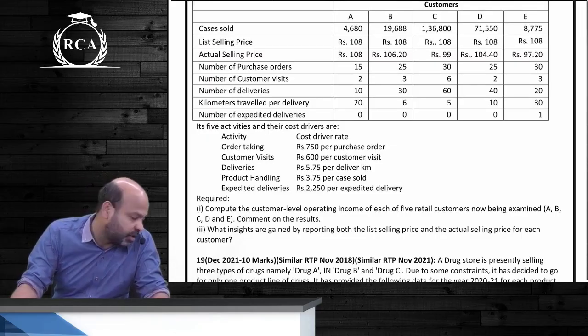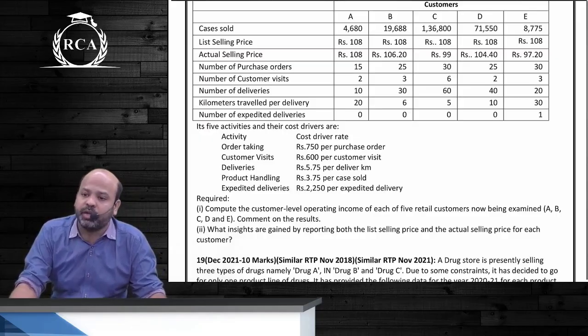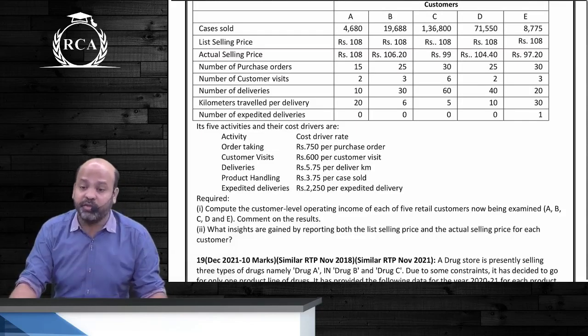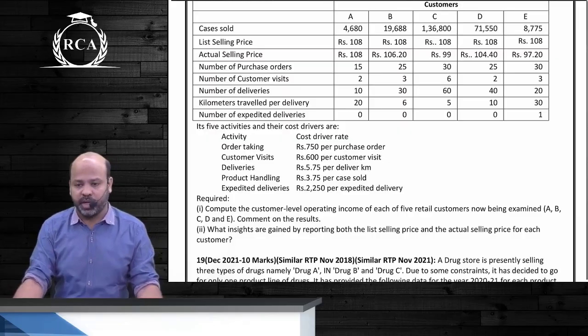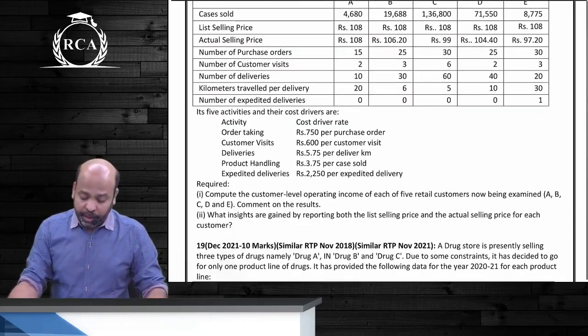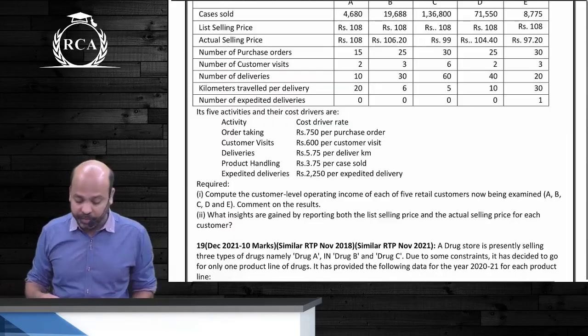ये तुम लोग फाइनल में सीखोगे वापस, ये पूरे क्वेश्चंस वहीं के हैं. So we do it for evaluating customer wise profitability. We also do it to determine product wise profitability, to decide which products should be continued, which products should be discontinued. Are we clear? यहाँ पे if you look at the requirement guys, it says compute customer level operating income for each of the 5 retail customers being examined.